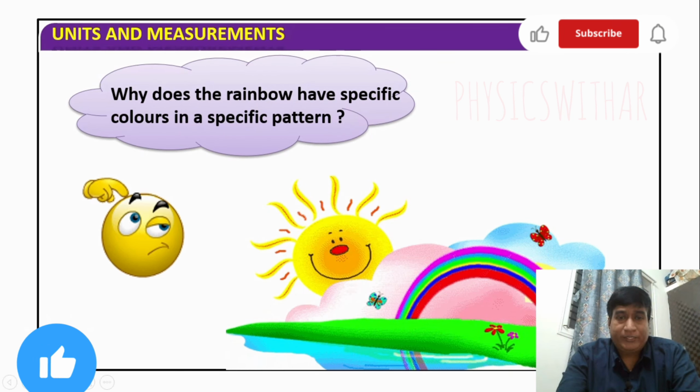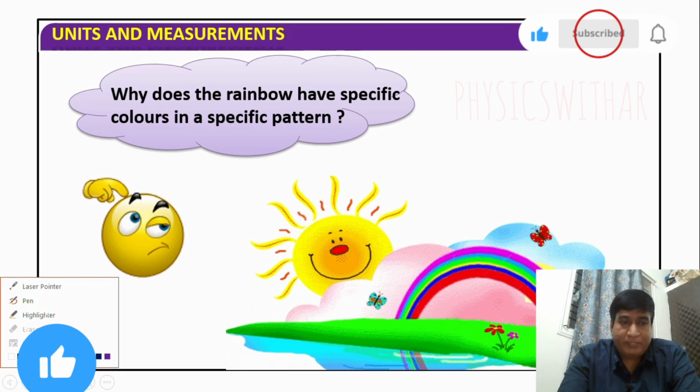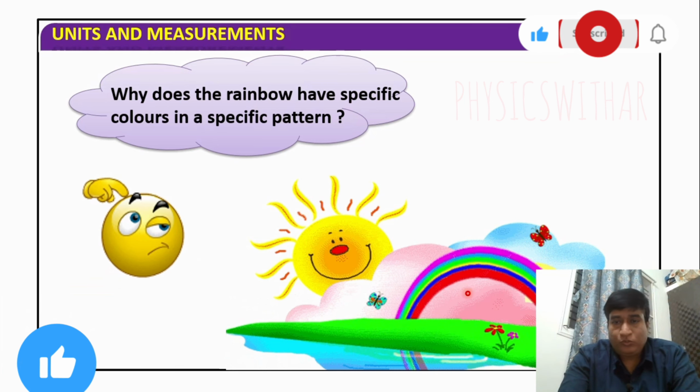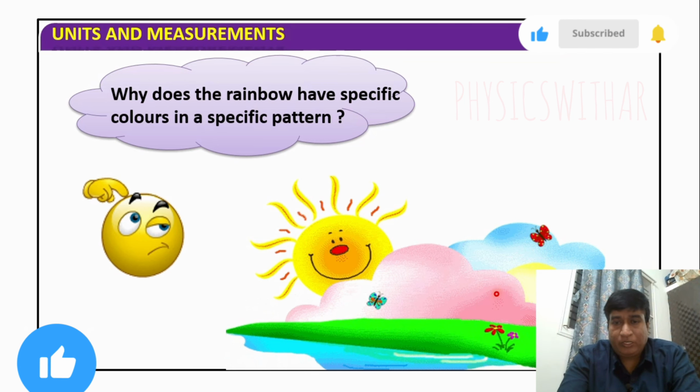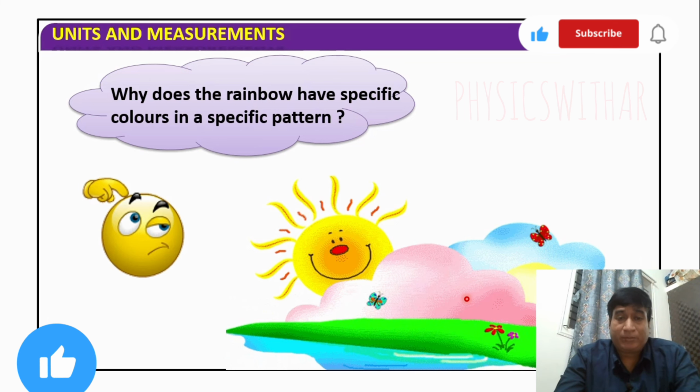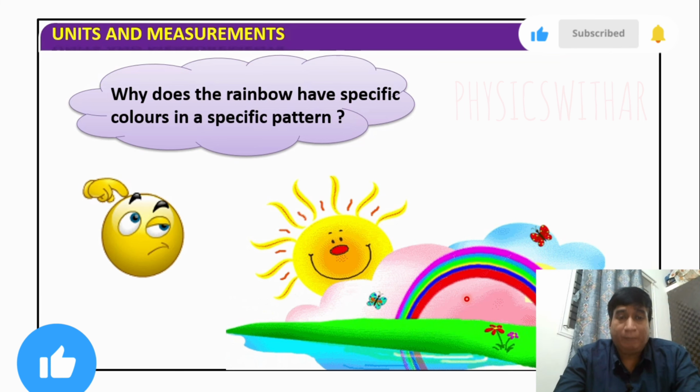So why does a rainbow have specific colors in a specific pattern? In general, a rainbow has 7 colors, with red at the top and violet at the bottom, but we cannot see them separately, as they are mingled with each other. What is the reason for that?